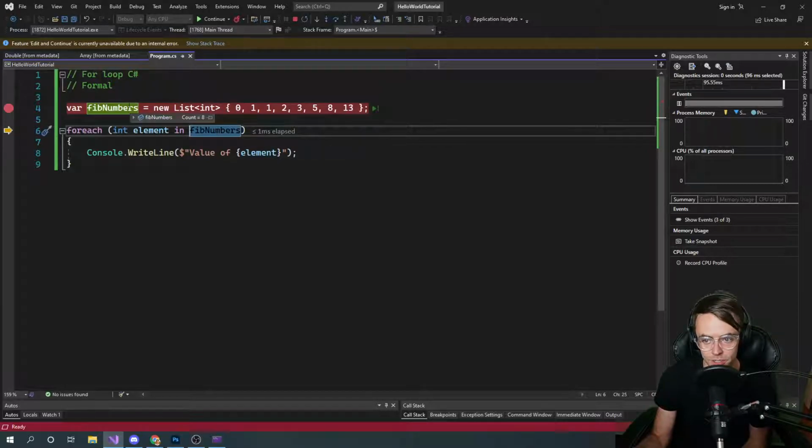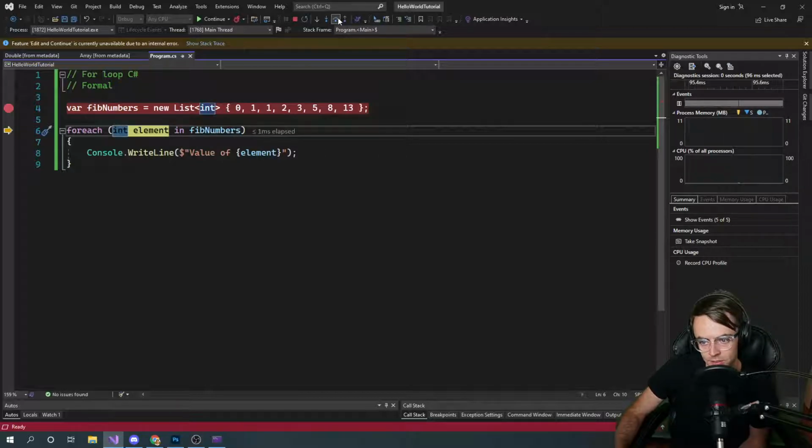This is where you plug in whatever you want to iterate through. Think about it like you're plugging into a machine. You plug in your list and it's going to iterate through it just like a nice little machine. So it's going to go over here, in, and that's going to have the element. So what is the element? The element is the first one in the array.